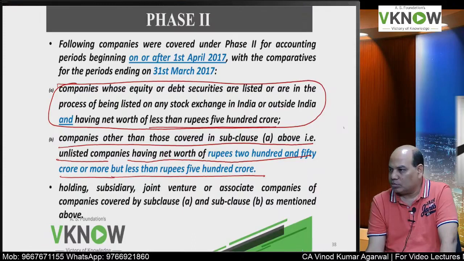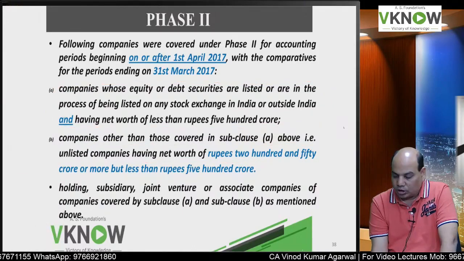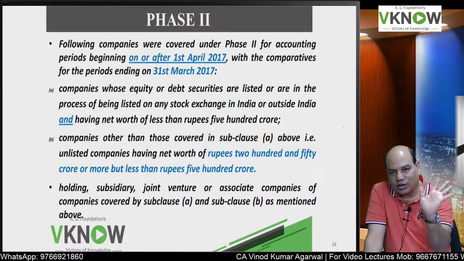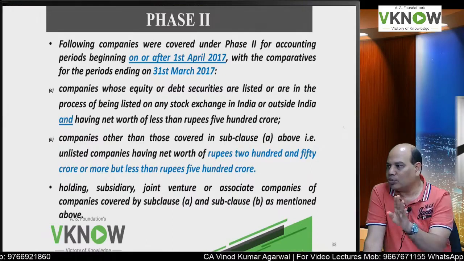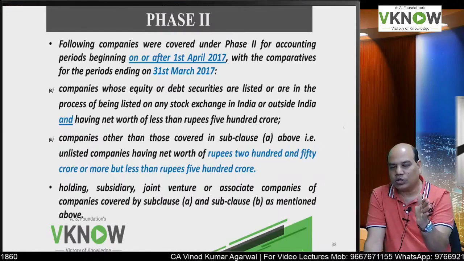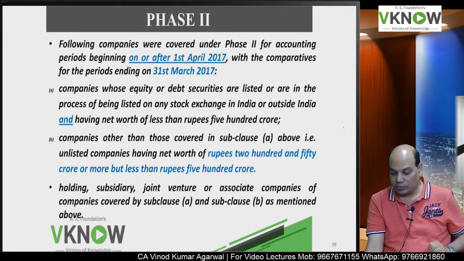So they could have just written more than 250 crore. Okay. So now in current situation you have to just remember like this: listed company and net worth more than 250 crore. Any company whose net worth is more than 250 crore, although there are few exceptions like NBFC, bank, insurance, we will see. Okay.